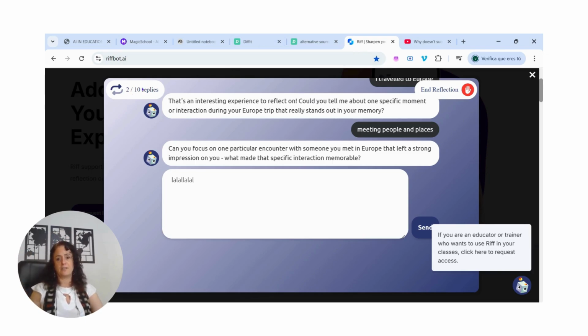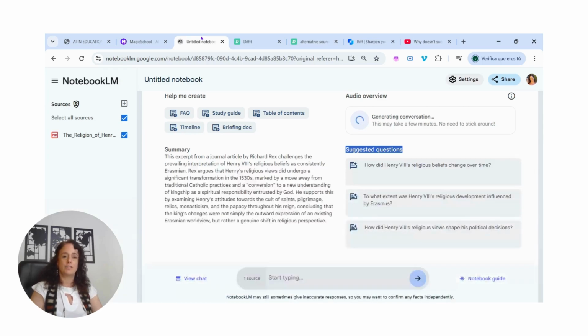And you will get something like 10 replies, or you can end the reflection at any moment. But I think this is particularly good for English language interactions, right? To make students go deeper in their thoughts when they explain something like, did you have a nice time? Yes, I did. Stop. Okay, now let's go deeper into that. Yes, it's necessary for effective communication.